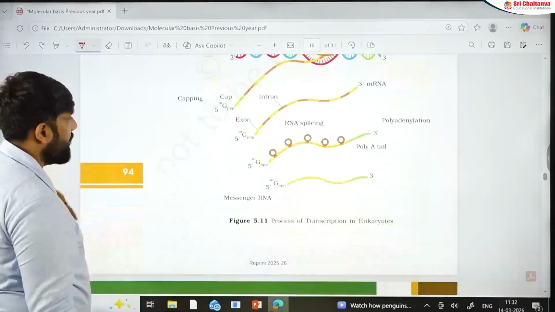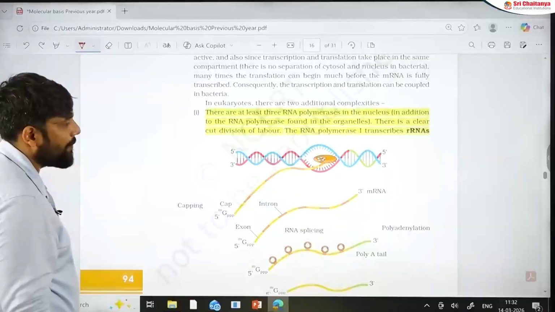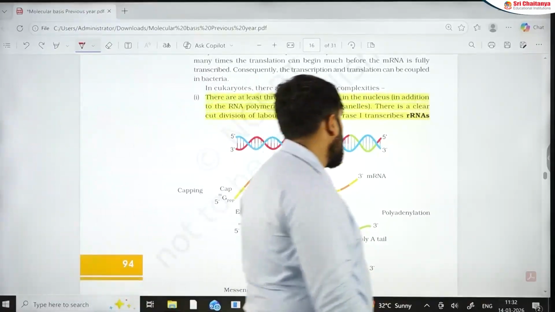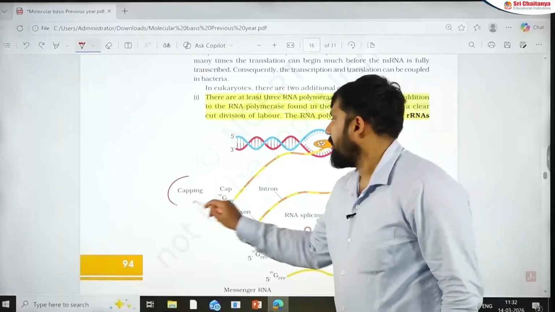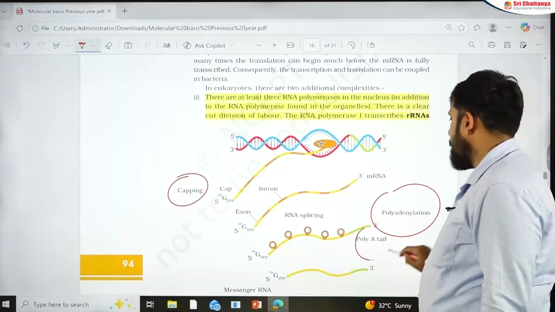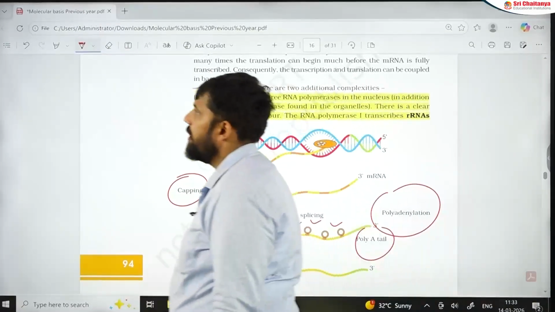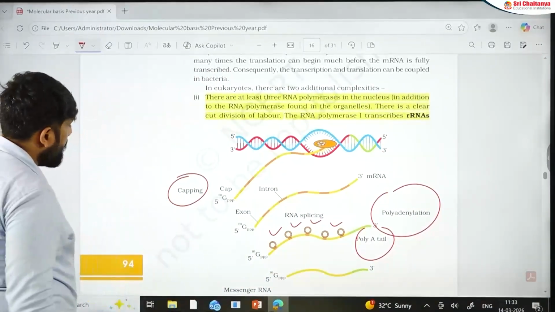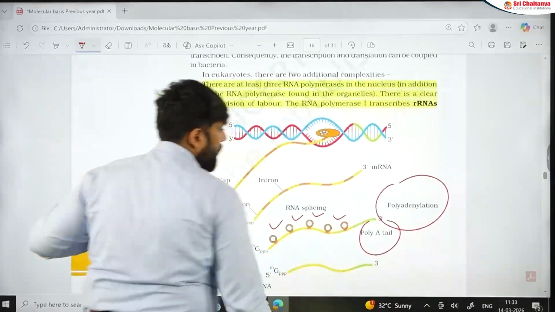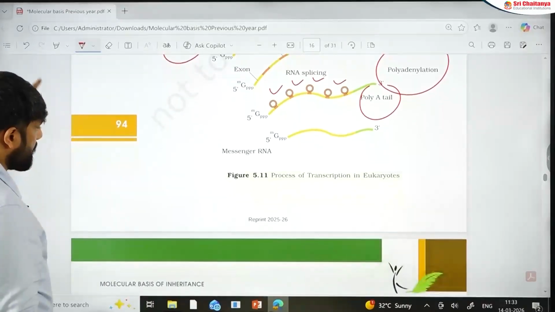Now NCERT doesn't explain what is happening here in detail, though it does talk about post-transcriptional modification, in which it talks about capping, polyadenylation, which is also called tailing, and the splicing portion that is happening here. They are given. Let me show you the importance of these sections. How important are these sections? It is clear in the next slide.